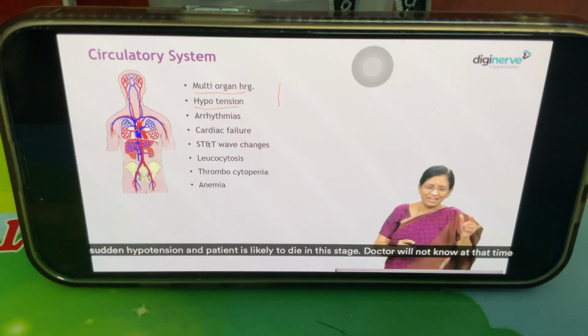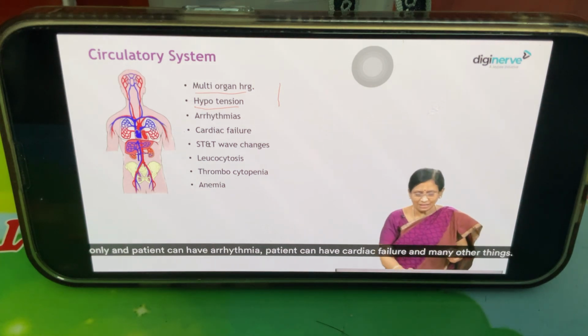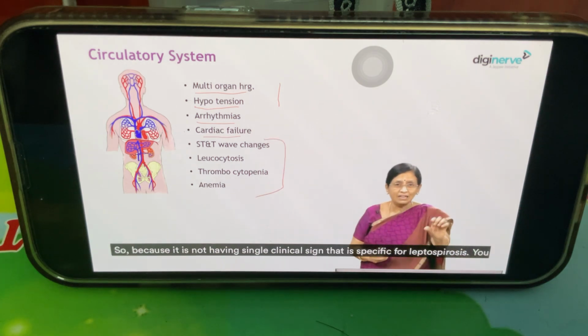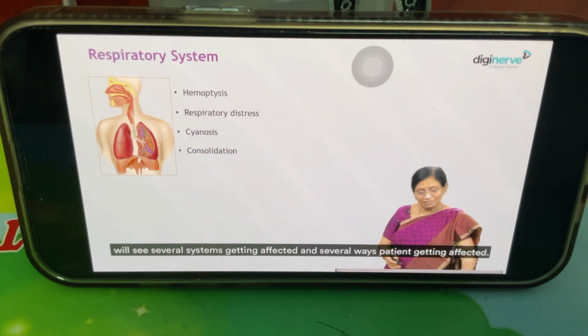Doctor will not know at that time that this is leptospirosis. Multi-organ hemorrhage he is not seeing. He is seeing the hypotension only. And patient can have arrhythmia, patient can have cardiac failure and many other things. Because there is no single clinical sign that is specific for leptospirosis, you will see several systems getting affected and patient getting affected in several ways.